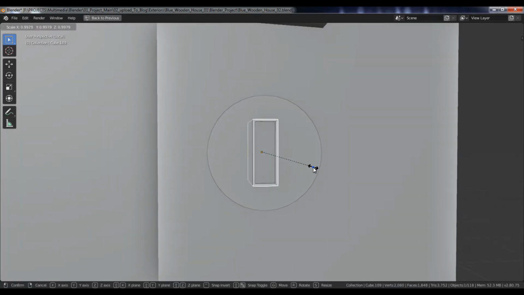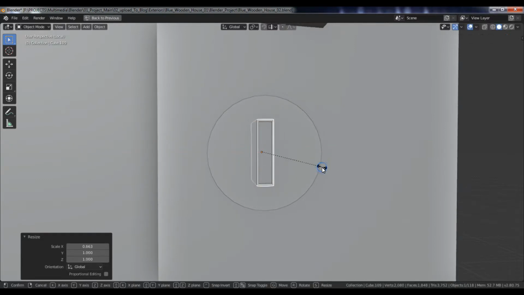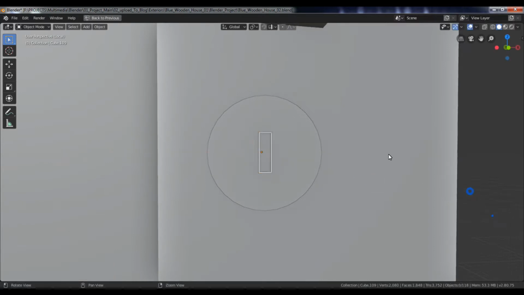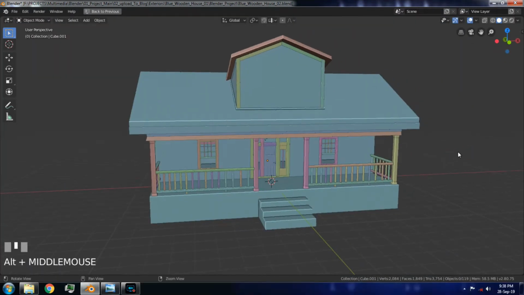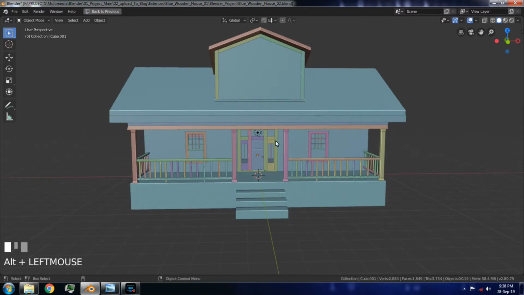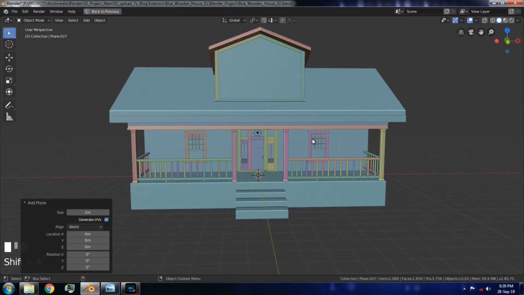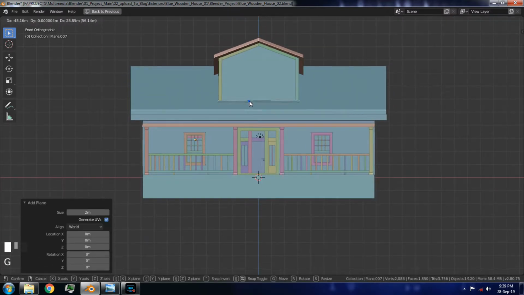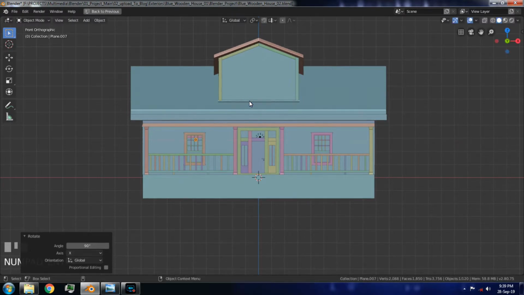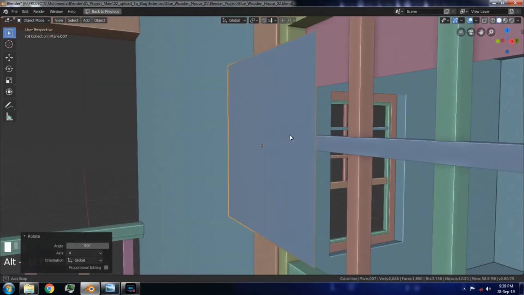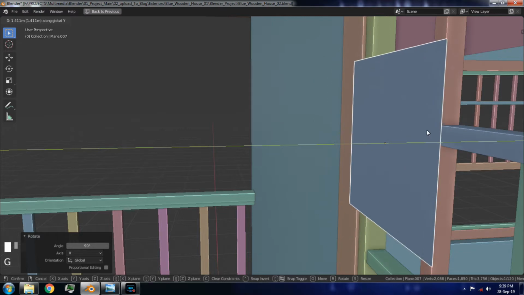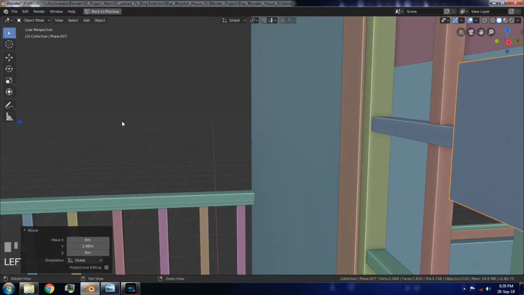Now, scale and position this object properly. Now, turn on the random color, and then create a new plane. Go to the front view, then move and position it here. Now, move it along the Y-axis.